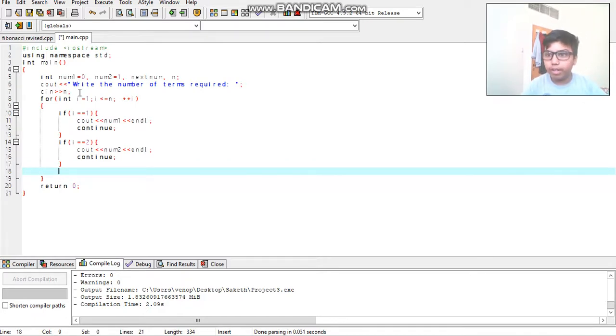Now you can define the value of next term. So you can type nextnumber is equals to number1 plus number2.